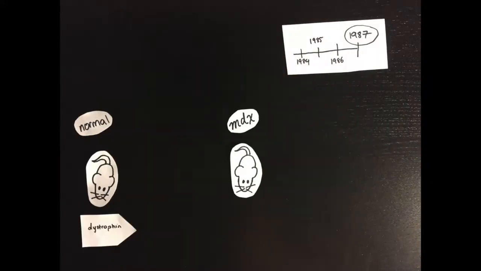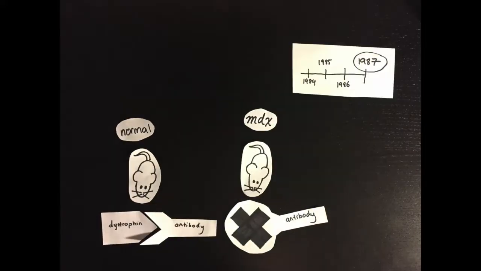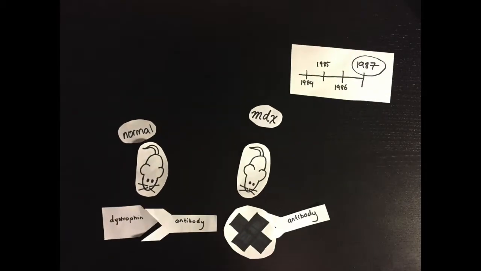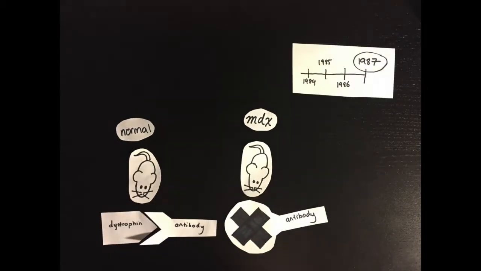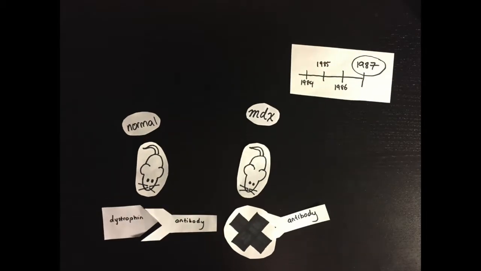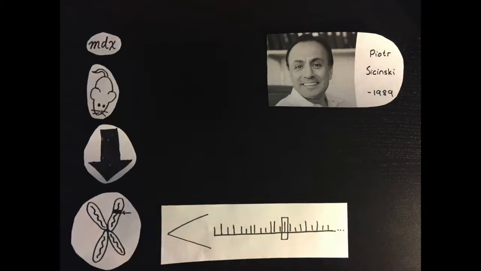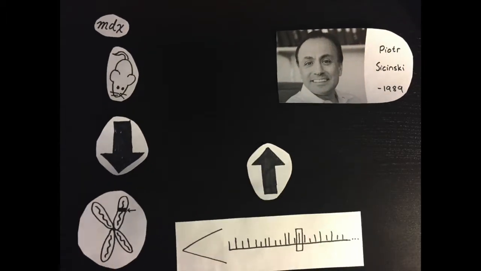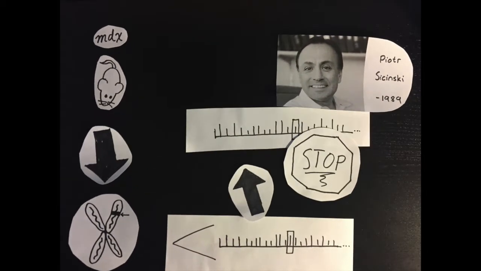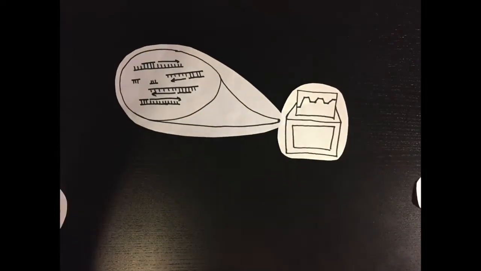Later on, a man by the name of Hoffman came along and, in 1987, was able to isolate the dystrophin protein using polyclonal antibodies and showed that the MDX model, like in human DMD patients, lacked dystrophin. Soon after, another researcher by the name of Piotr Szysinski in 1989 determined the explanation for the lack of dystrophin in MDX, which was a spontaneous nonsense point mutation resulting in a premature stop codon in exon 23. He did so by PCR amplification and sequence analysis.